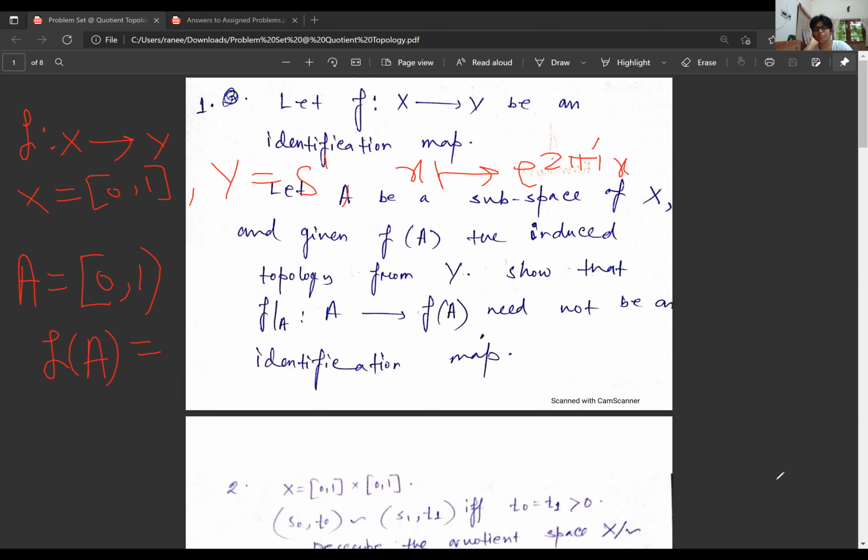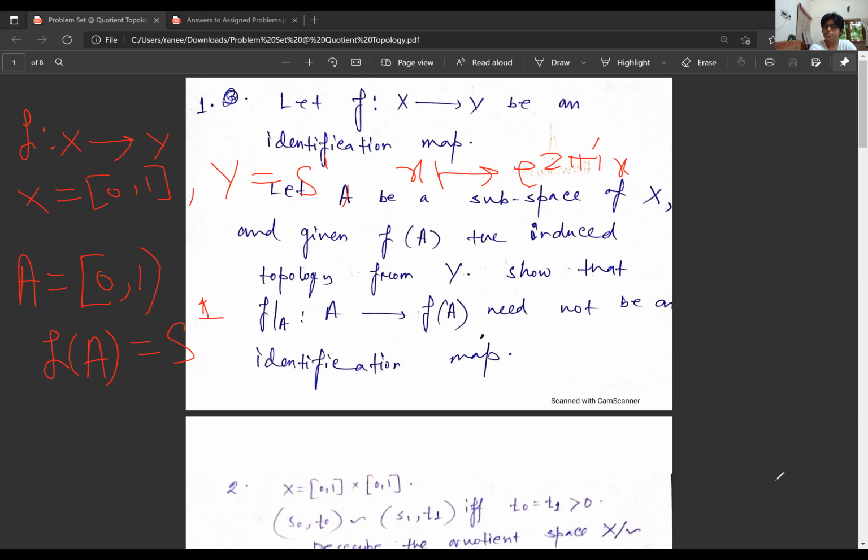Under the map, x goes to e to the power 2πix. Well, what will be my f(A)? It's going to be S1 only, because 0 and 1 are identified, so whether I keep them both or not is not necessary. So it will be S1. And if you observe, it is basically a bijection on A, where the extra point is just either 0 or 1.